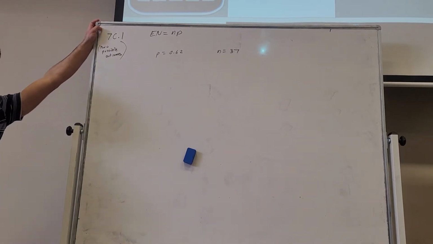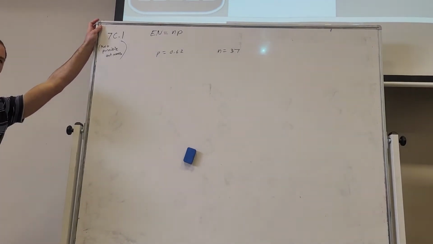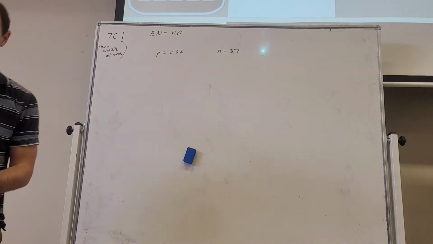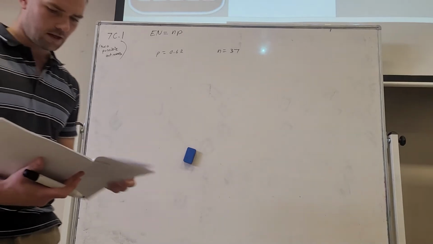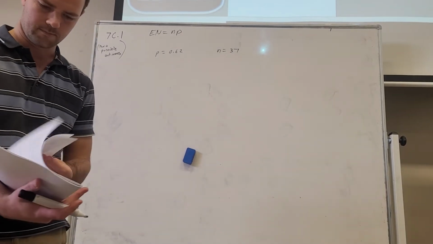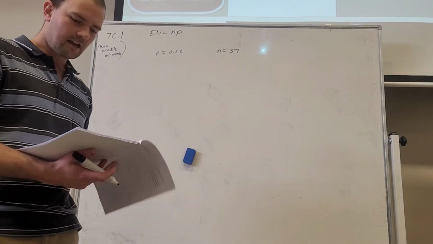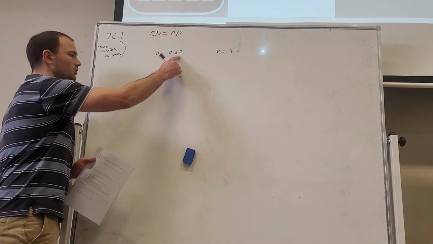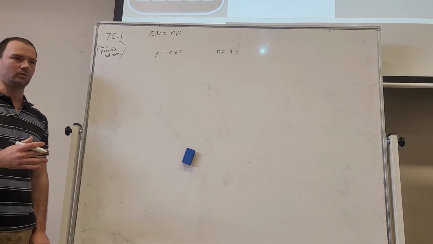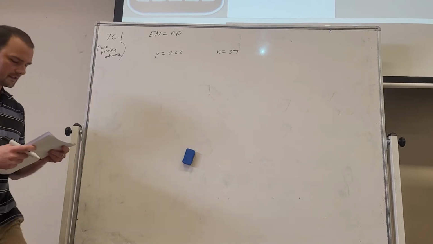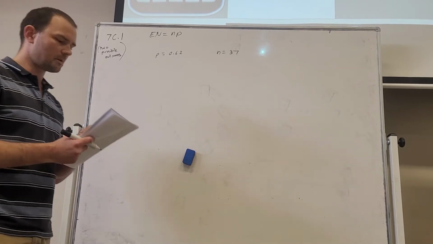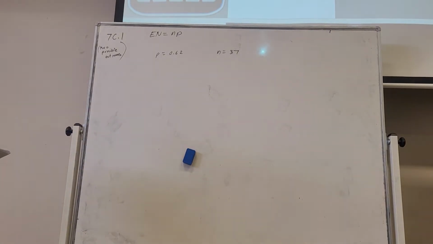So 7C.1, we're talking about where there's two possible outcomes. In the context we've got here, Matt is a goalkeeper, and he has a probability of 0.62 of saving a penalty shot. So he's reasonably good. He's going to save 62% of them. Given 37 trials, so if someone's going to take 37 penalty shots, how many would you expect him to